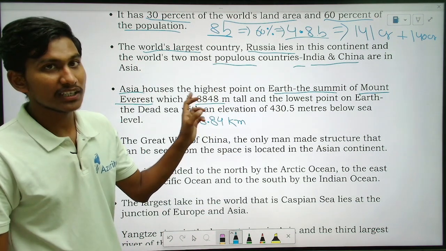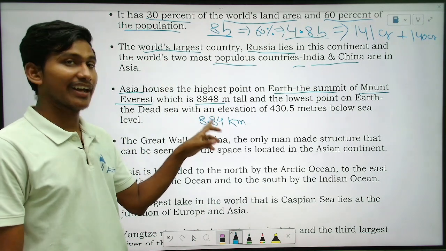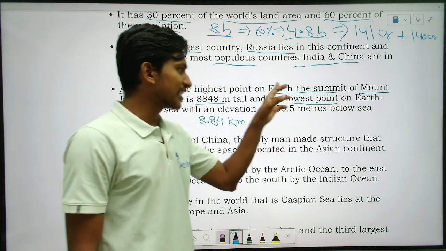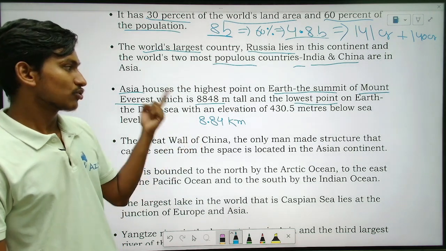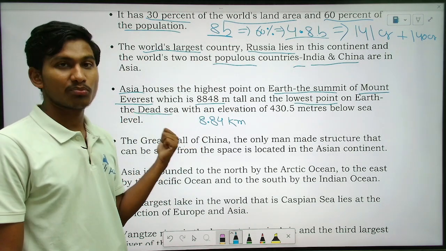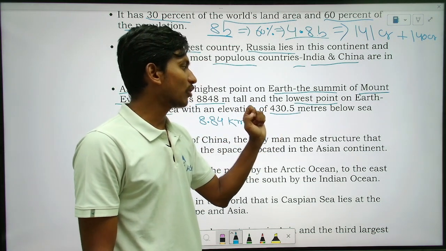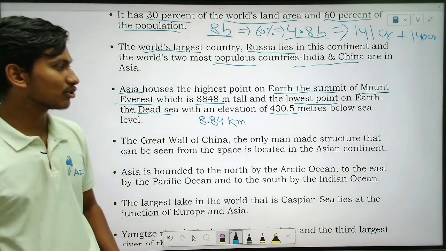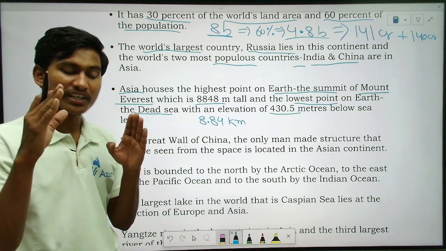So that is the land. They are telling about the land, but in the Pacific Ocean it is the sea. This is the land. Okay, fine. And the lowest point, which is the lowest point? The highest point is Mount Everest. The lowest point is also in Asia only. So which is that? The Dead Sea is the lowest point. It is 430.5 meters below the sea level. How many meters below the sea level? 430 meters. So does everyone know the meaning of sea level?